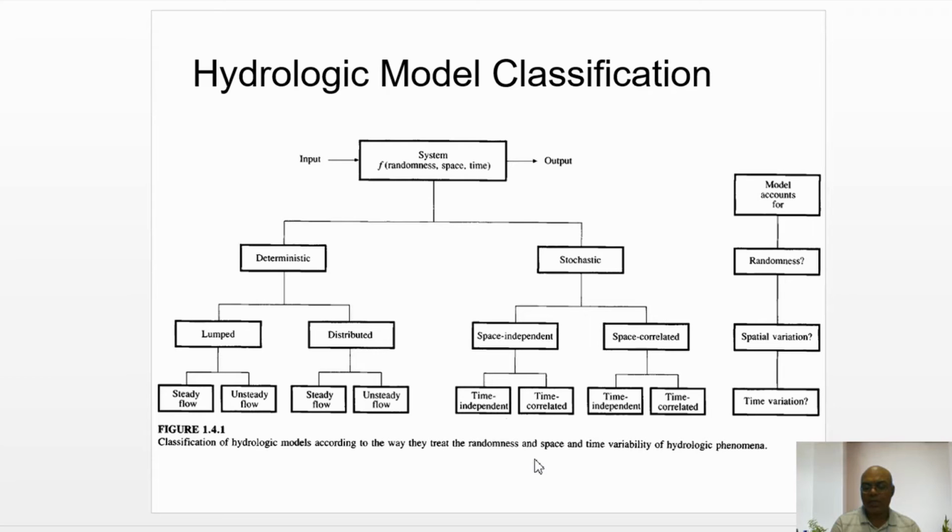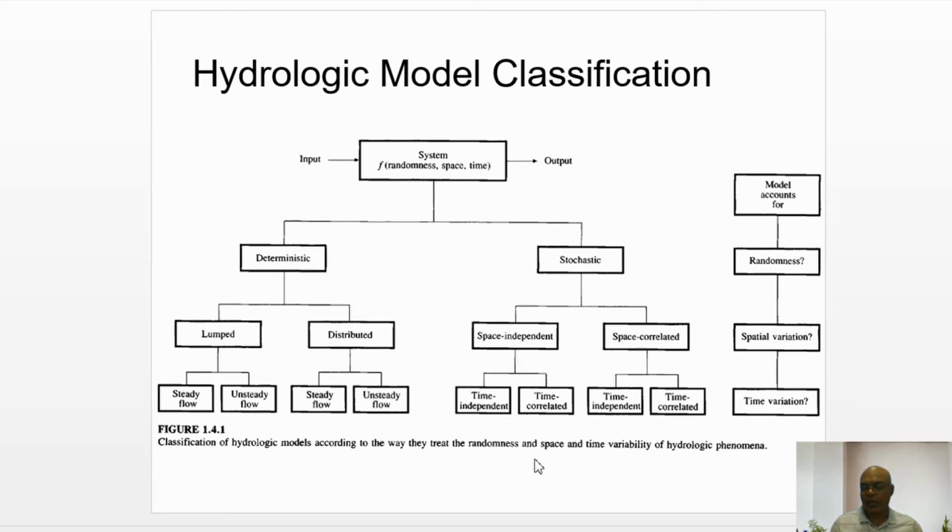What is a distributed system? In a distributed system, the flow variables are changing along the spatial coordinate. And the distributed system is also classified as steady state and unsteady state.